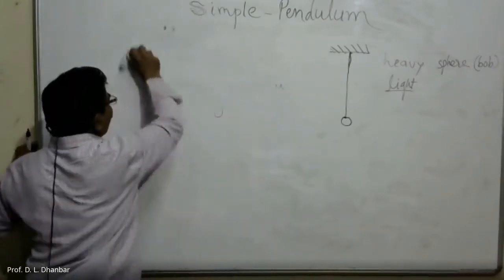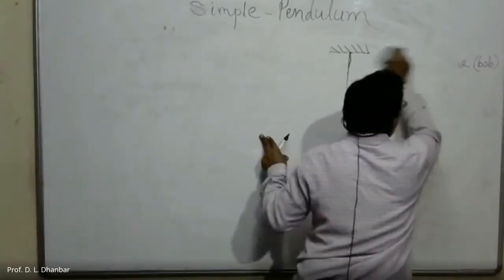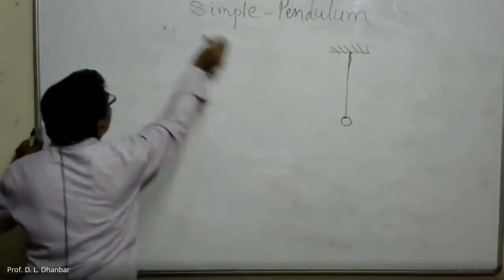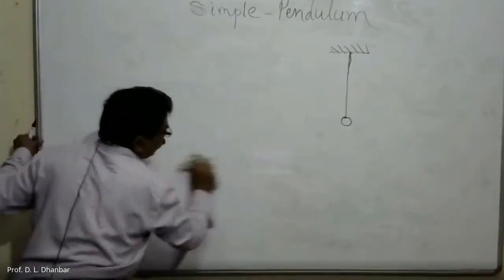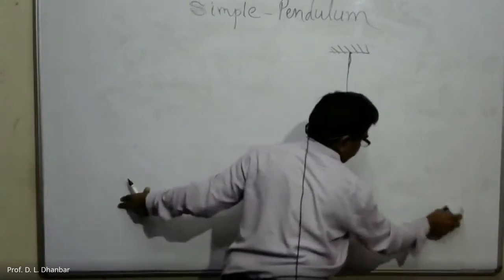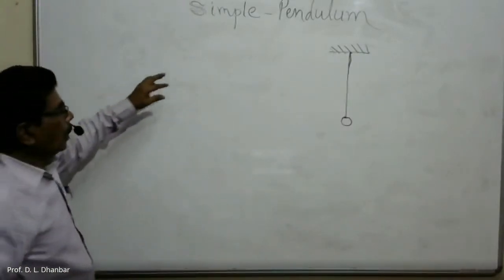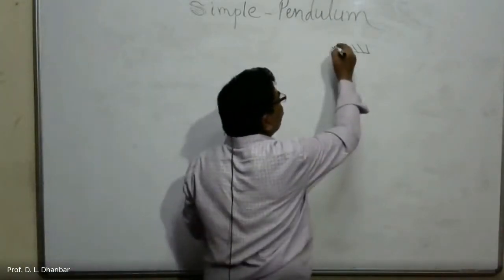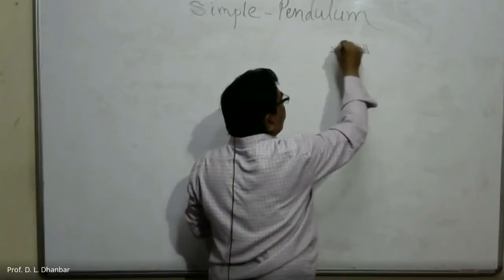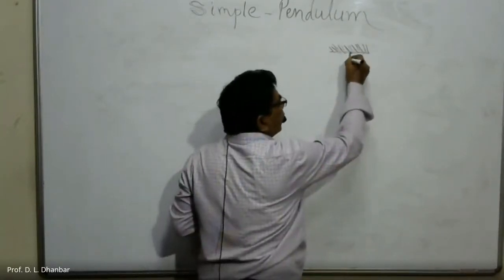So let us find an equation for the time period of a simple pendulum. This is the rigid support. This is the string.